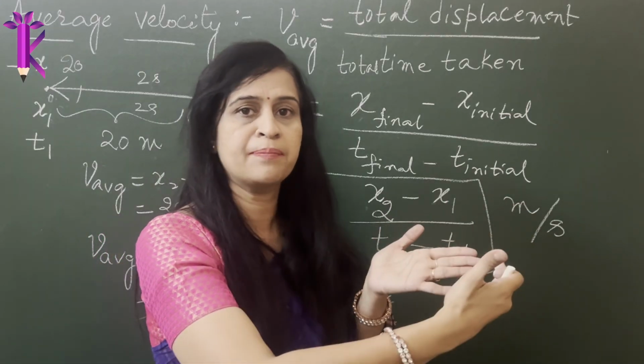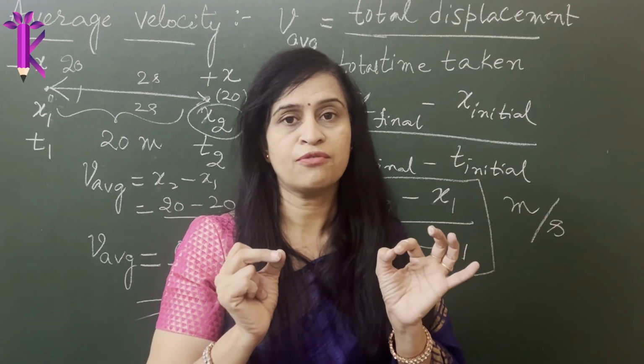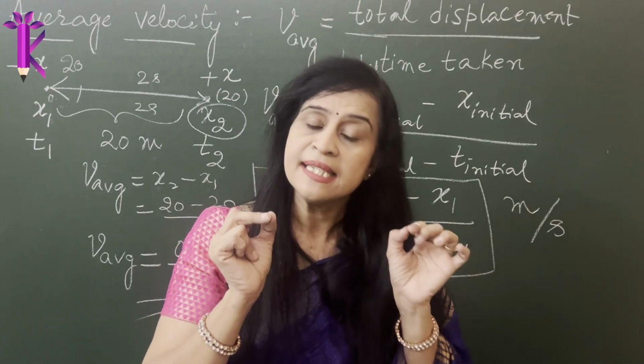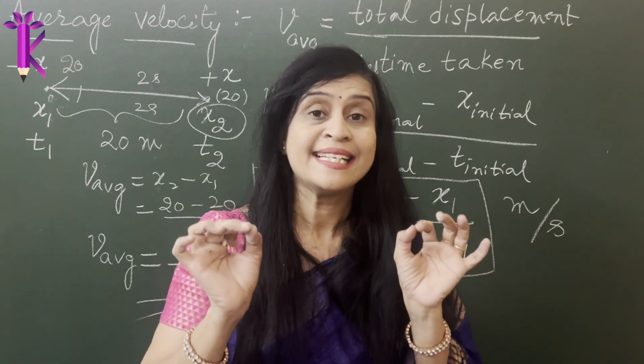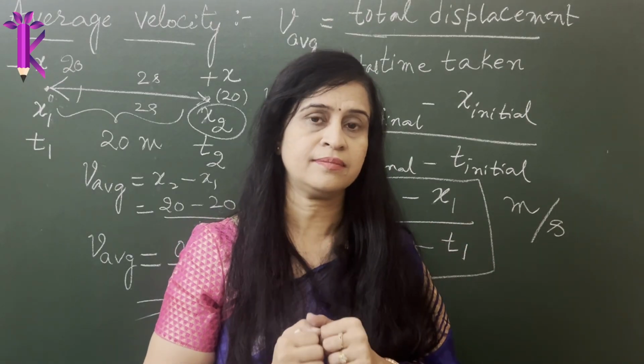It's over a given period of time and not at a particular instant of time. That is where we introduce the term called instantaneous velocity.